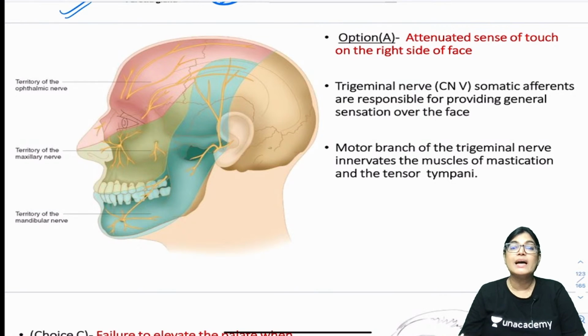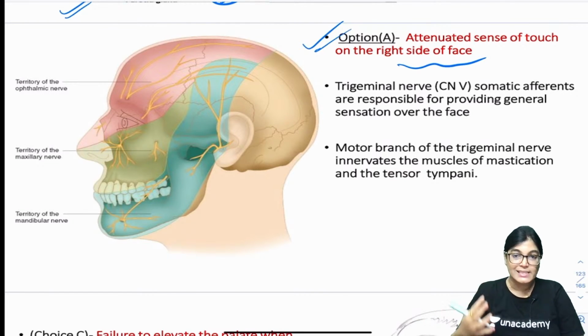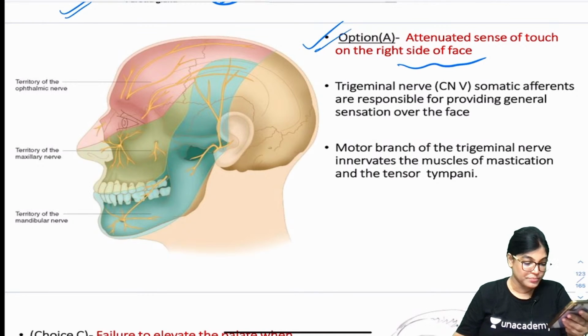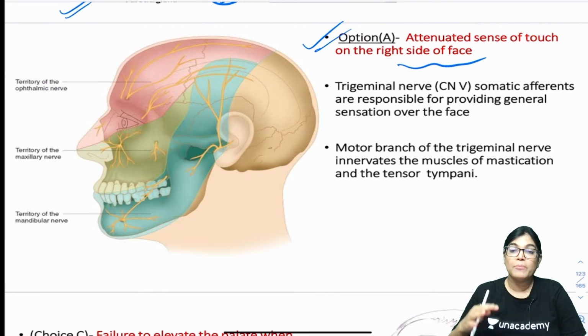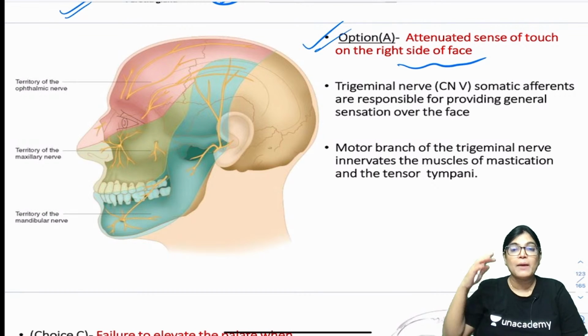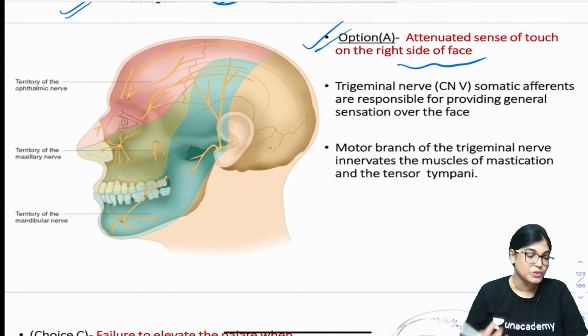One of the options was increased sense of touch on the right side. My dear friends, if we talk about touch, general sensation, yes, absolutely right. Hyperacusis means the sound which is normal when I am talking to you, you can hear. But if your stapedius muscle is not working, what will happen? The damping down effect of the sound to the inner ear will not be possible, and you will feel like my sound is a loudspeaker to you. So that is called the condition.